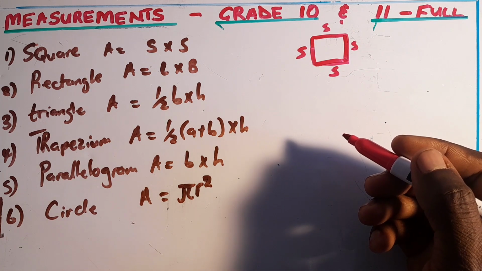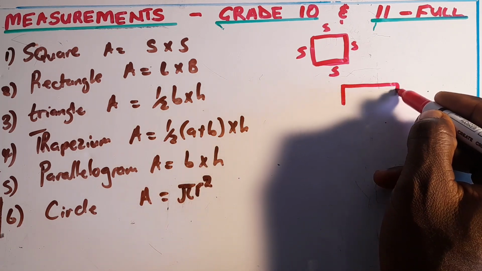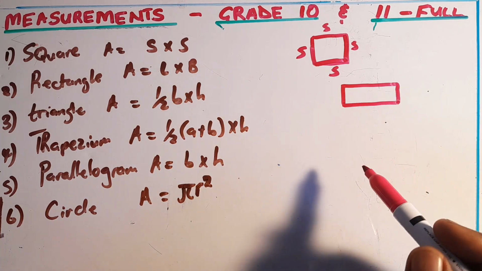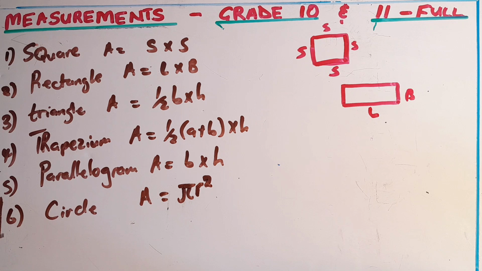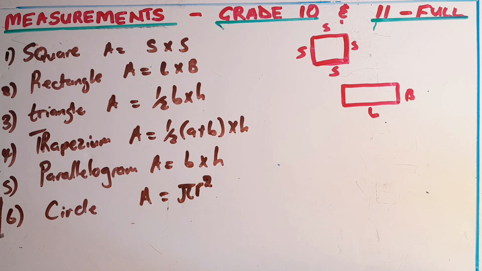That's a square. If you are moving to a rectangle, we know that a rectangle is a shape that is more like this. To calculate the area of a rectangle, this is our length, this is our breadth, right? So we say the area of a rectangle is equal to the length multiplied by the breadth.